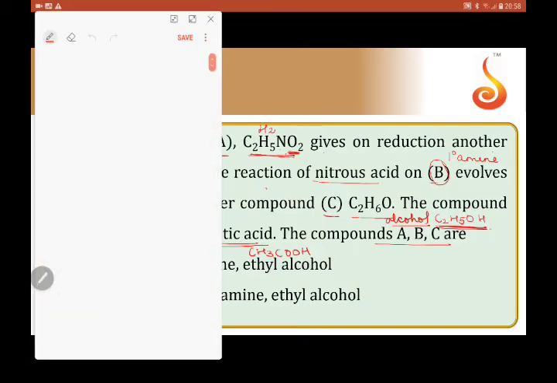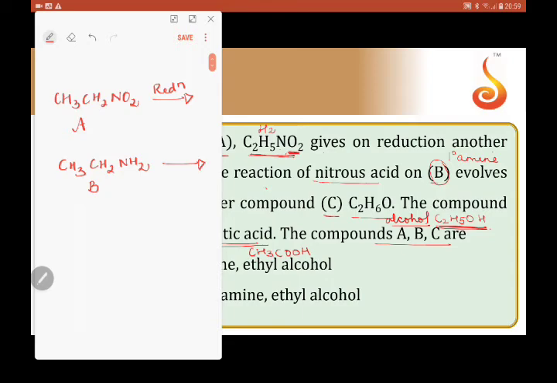So we are starting with the compound A. It has formula C2H5NO2, which should be this compound A. On reduction, this compound became CH3CH2NH2, ethanamine. This is compound B.